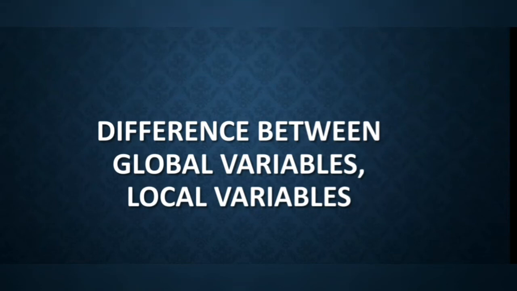In this video, I will talk about global variables and local variables in Python. This can sometimes be confusing, so listen carefully to understand clearly. First, what are global variables and local variables? A global variable is declared in the main program and a local variable is declared within the function. I repeat, a global variable is declared in the main program and a local variable is declared within the function.